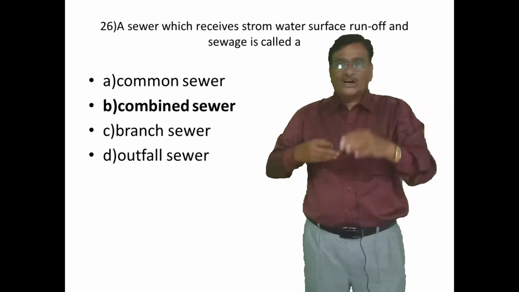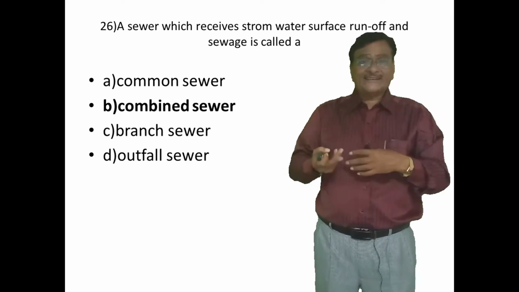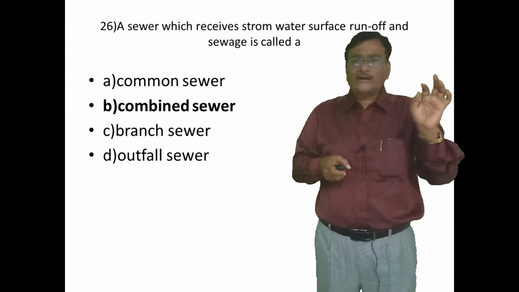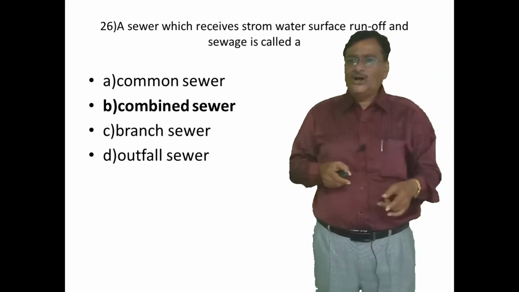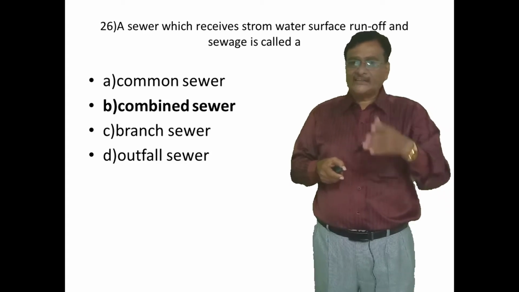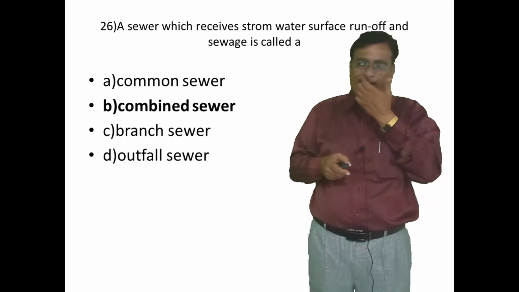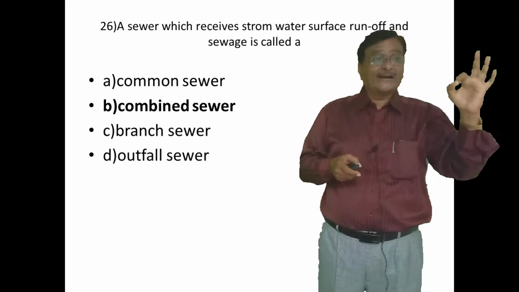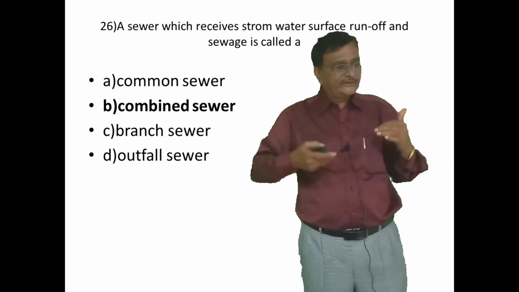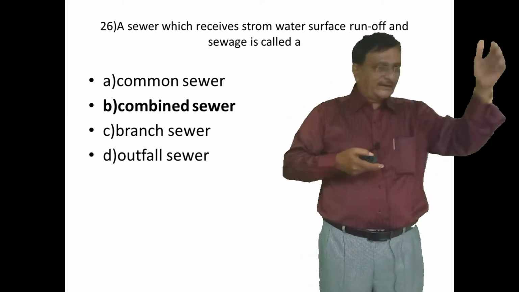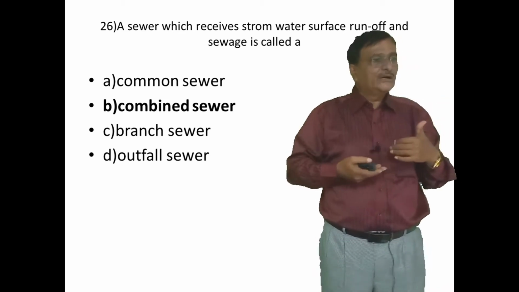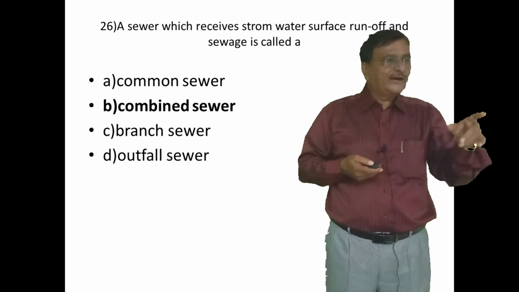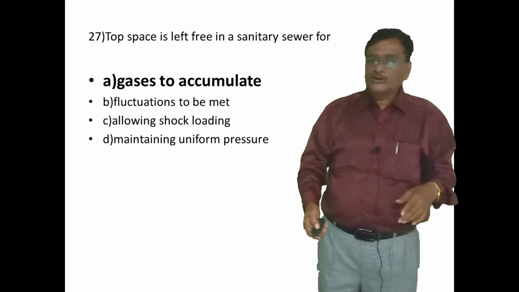That's why now I will club the question with the answer. The combined sewer is that sewer which receives storm water from the surface runoff and also sewage. Combined sewer is that sewer which in combination receives the surface runoff water or storm water and also the sewage. Go to the next, my boys, next question.